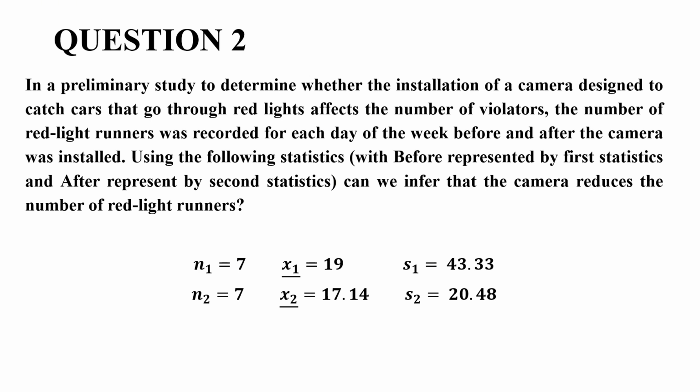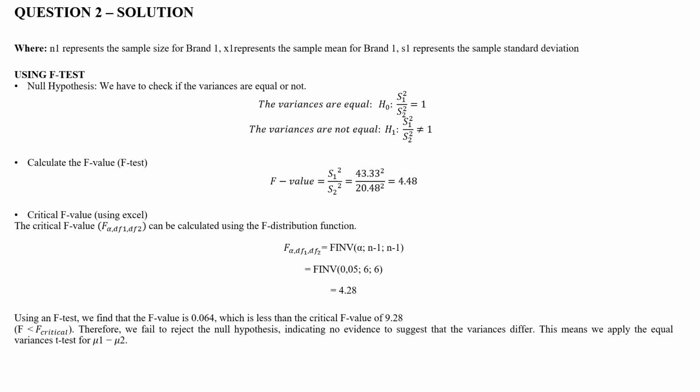Okay, so to answer the question whether the camera reduces the number of red light runners, we will have to start by performing a hypothesis test. So for our hypothesis testing, let us firstly say the null hypothesis assumes equal variances, and the alternative hypothesis assumes unequal variances. Using the formula for the F value, the standard deviation squared for before over the standard deviation squared for after should give us 4.48, and let us take that as our F value.